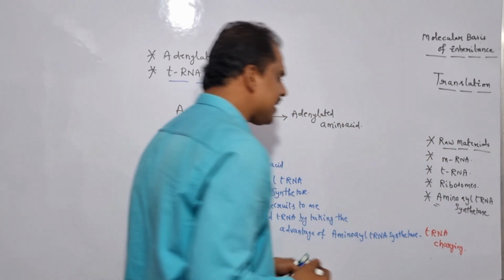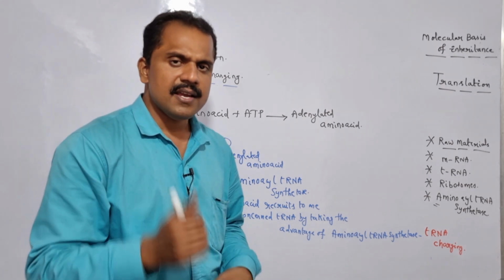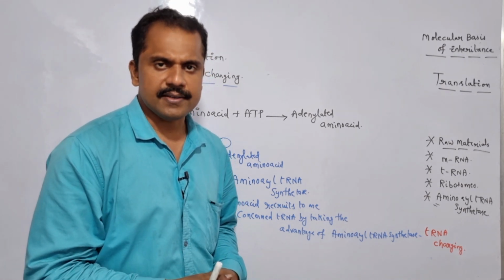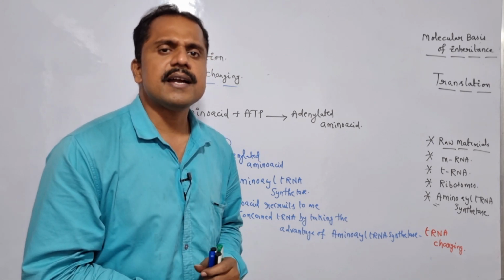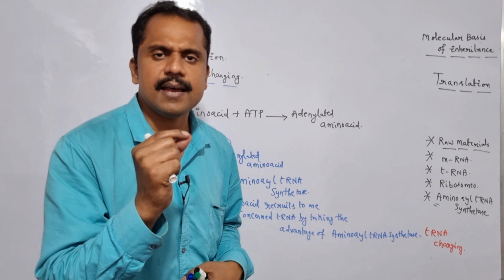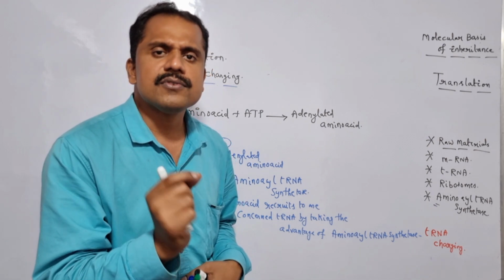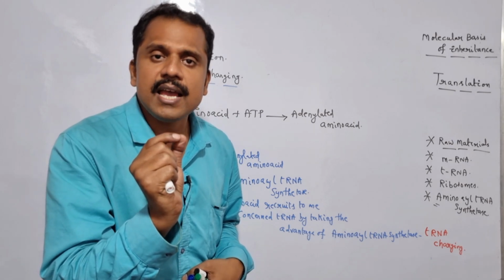So here only the charged tRNAs are capable of participating in the translation mechanism. Uncharged tRNAs are unable to participate in the translation mechanism. Is it clear? So at the very beginning of the translation process, what exactly happens is, the small subunit of the ribosome, which is nothing but the 30S subunit, successfully recruits to the mRNA.